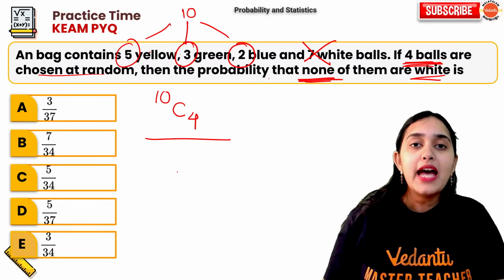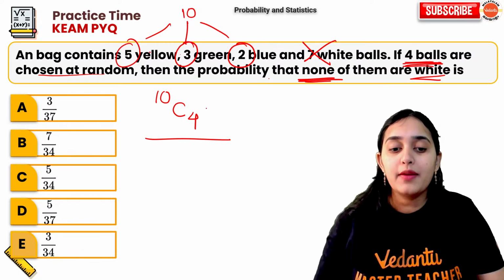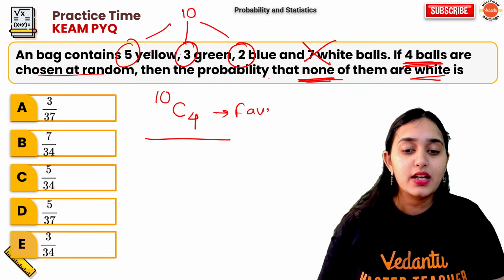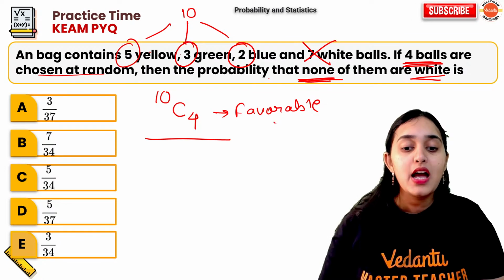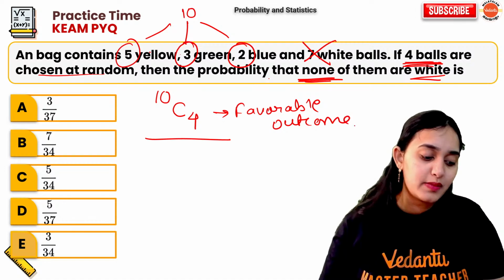Simple. Now, what is the total possible outcome? This is my favorable outcome, right? Now, I want to know what the total possible outcome is.